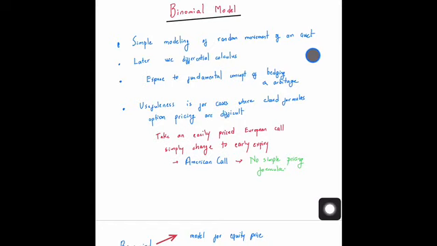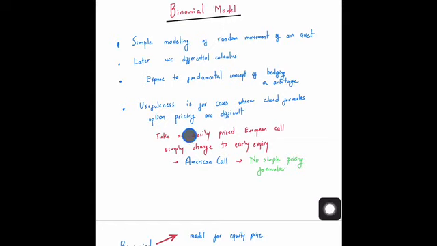What is so important about this binomial model, at least from the teaching perspective, is that it will expose you to the fundamental concepts of hedging and arbitrage, which you are anyway getting a flavor of from the previous sections. This method is also useful for cases where there are no closed formulas available for option pricing, or these formulas are very difficult. In case you are looking at a simple option and you change one of the conditions, it becomes very complicated to evaluate, at least to get a closed form.